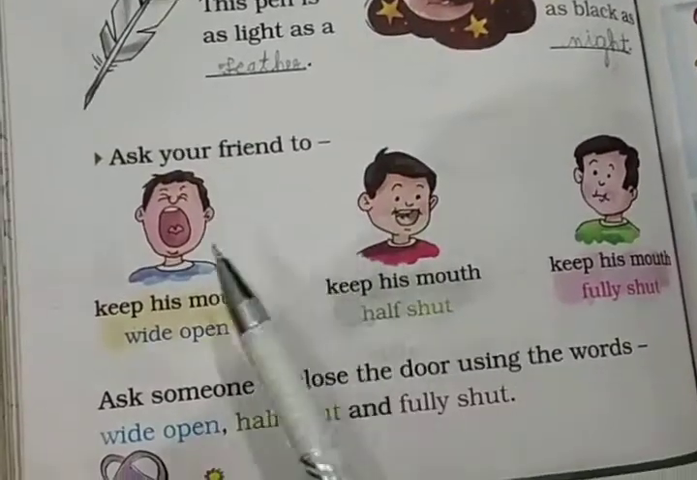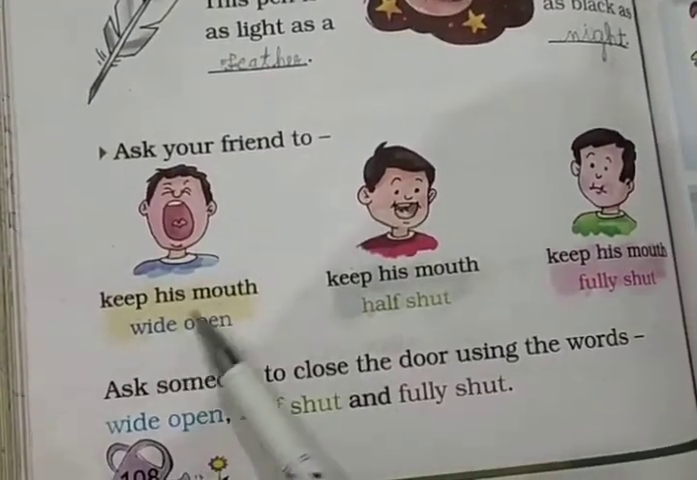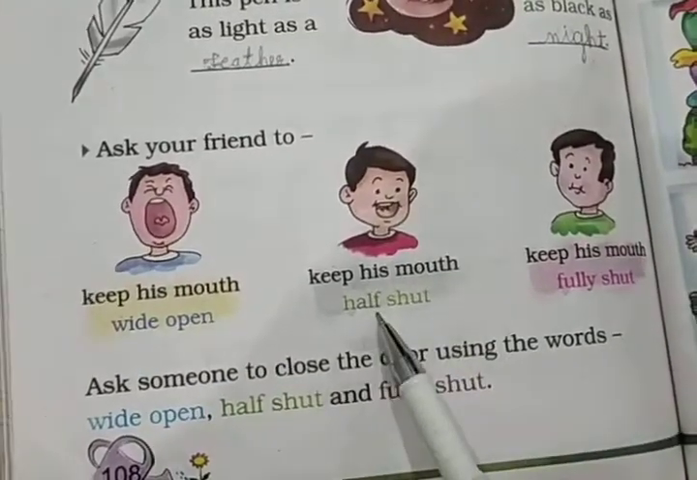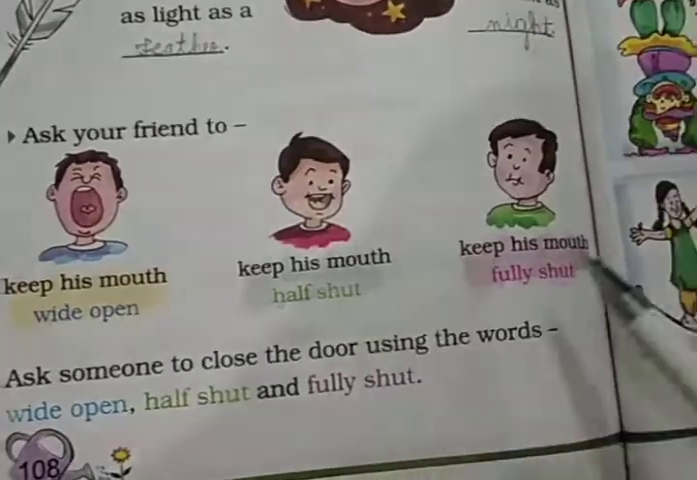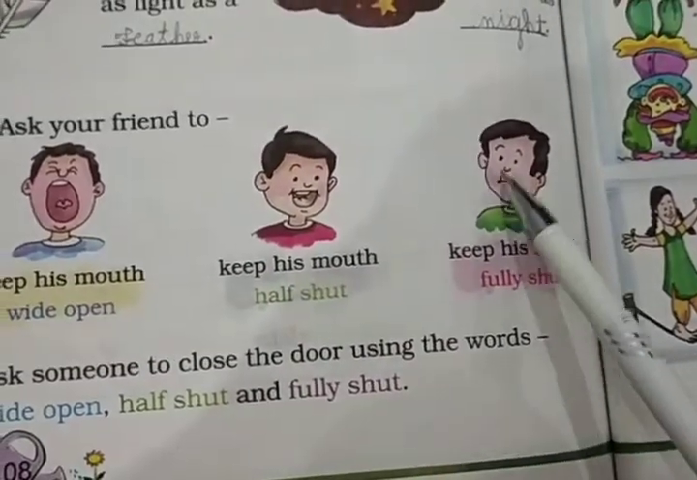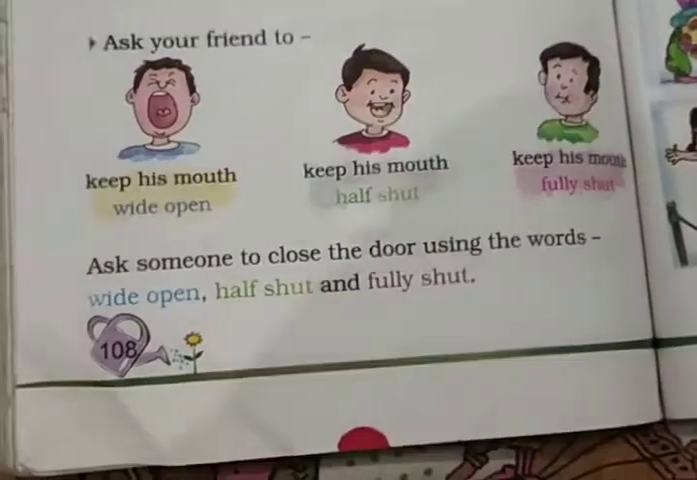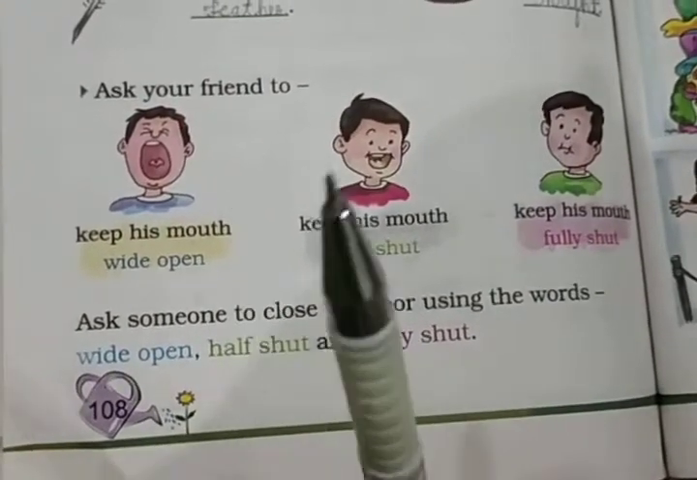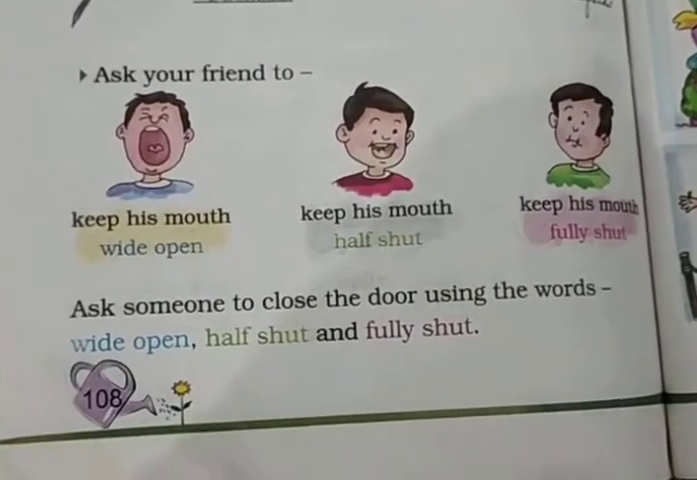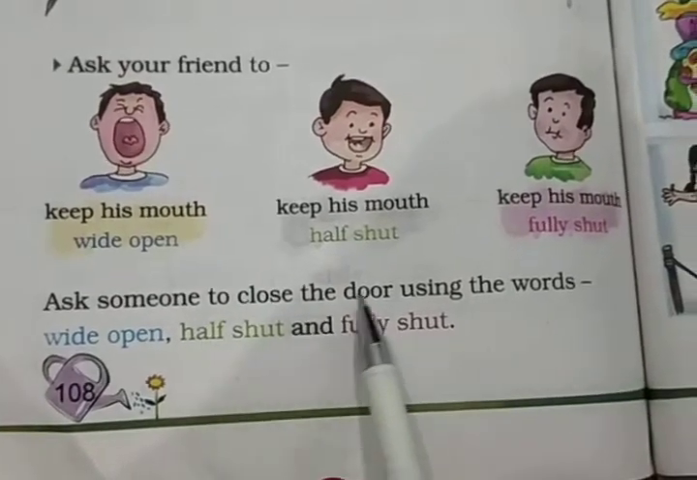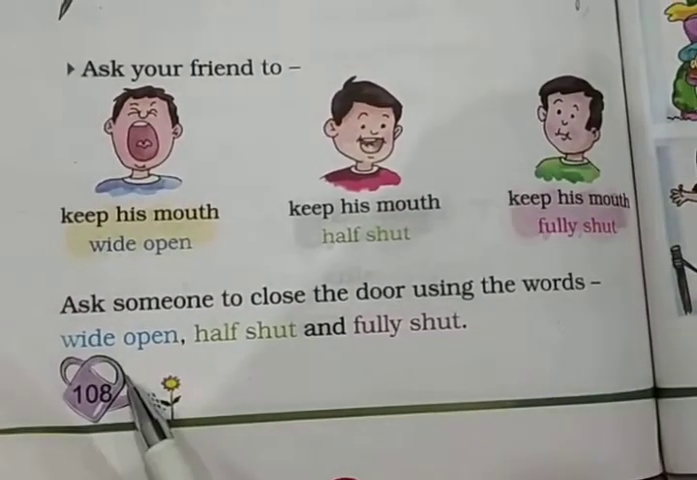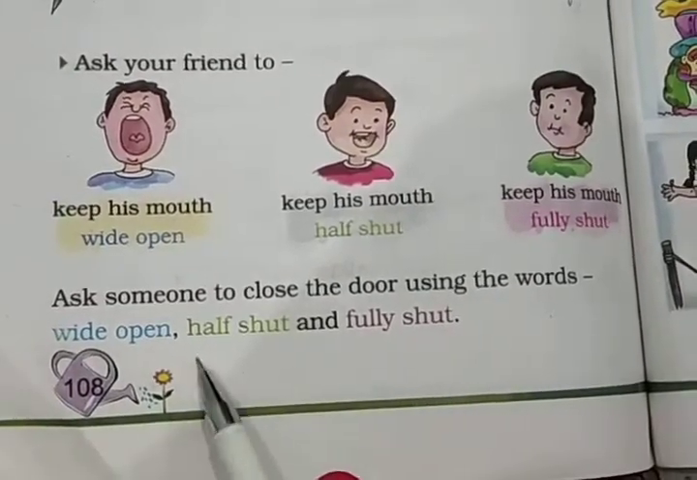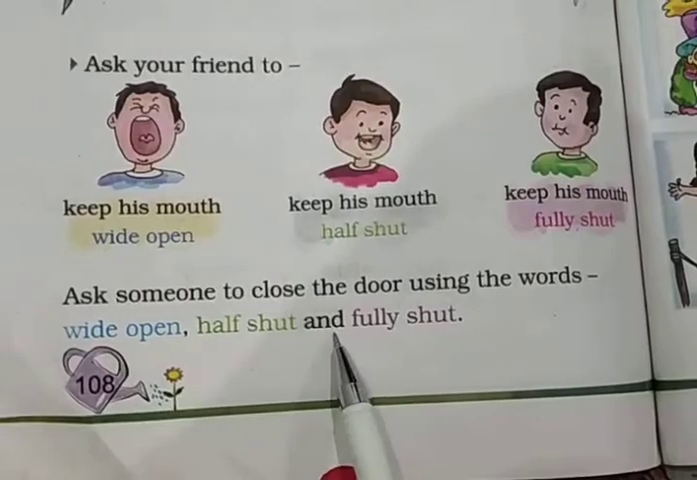Next, ask your friend to keep his mouth wide open. This is wide open. Keep his mouth half shut. This is half shut. And keep his mouth fully shut. This is fully shut. Okay, students, you can perform this activity with your brothers and sisters. Ask someone to close the door using the words wide open, half shut and fully shut. You can use these terms to close the door.